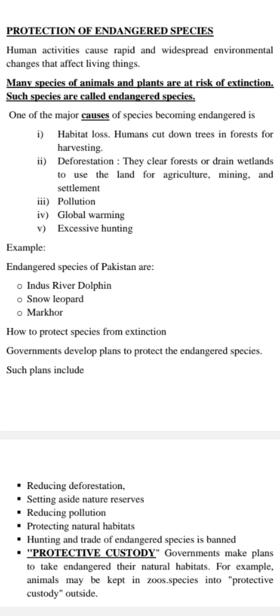Moreover, the government makes plans to take endangered species into protective custody outside their natural habitats. Like keeping them in a zoo is a good idea, but it's not a good idea. Why?